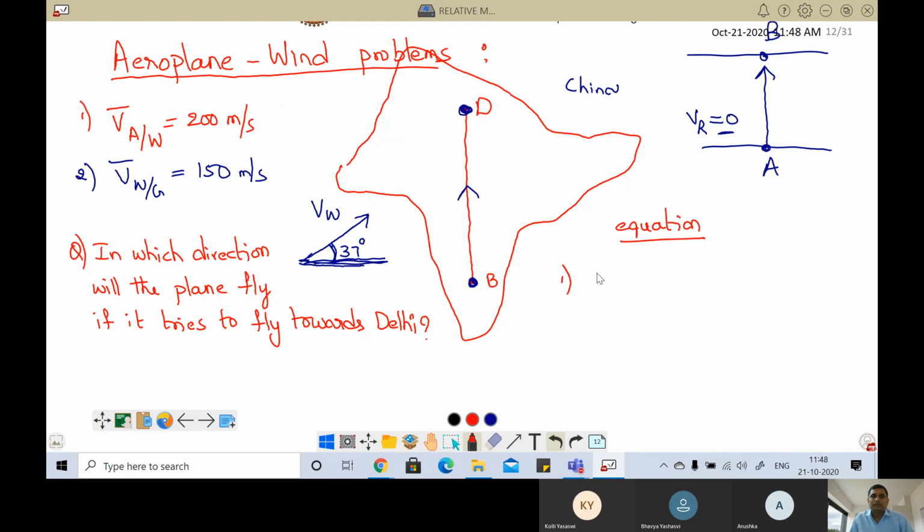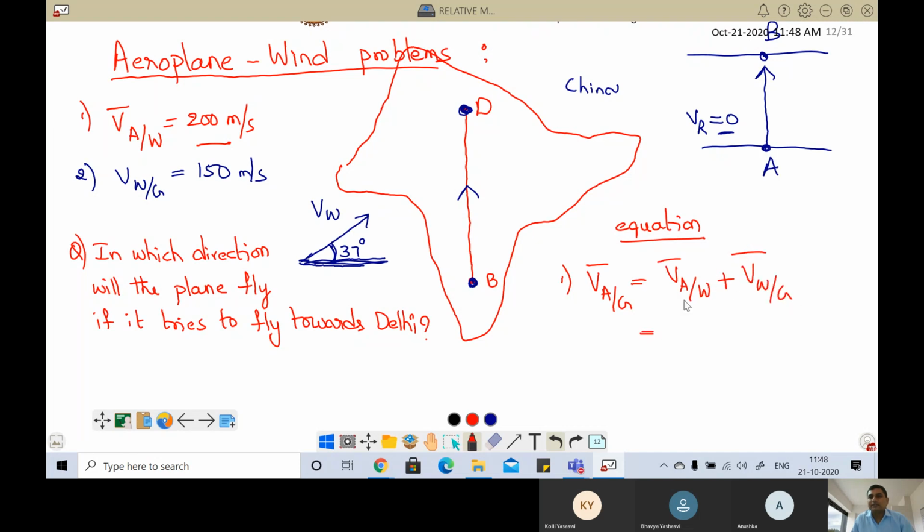We know the velocity of aeroplane with respect to wind is given as 200. Velocity of wind, this is just magnitude, is 150. First we have to find the velocity of aeroplane with respect to ground, which is equal to velocity of aeroplane with respect to wind plus velocity of wind with respect to ground.